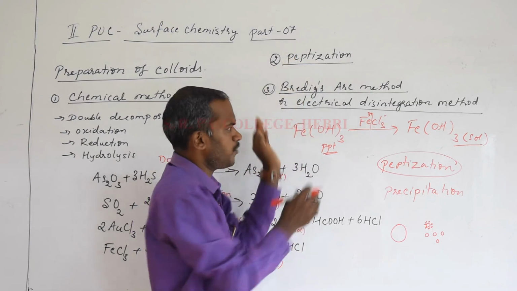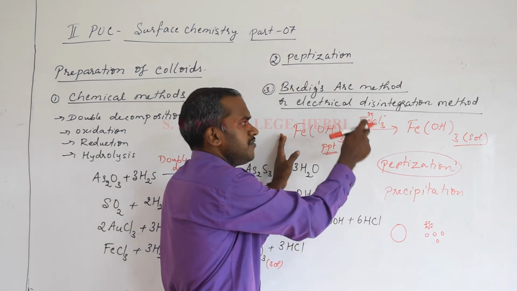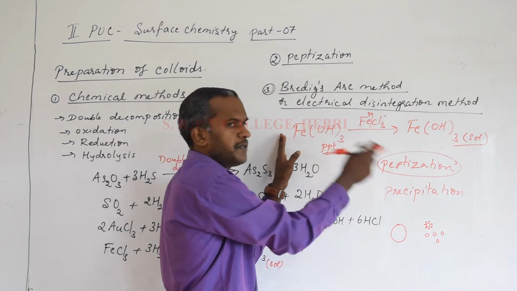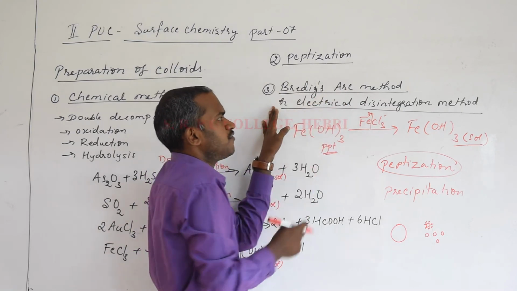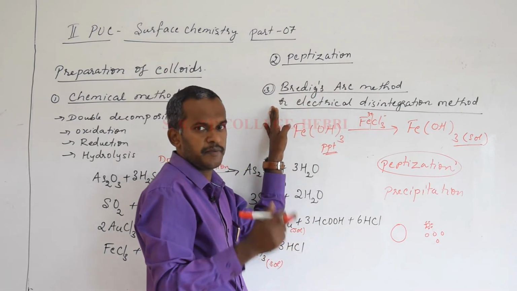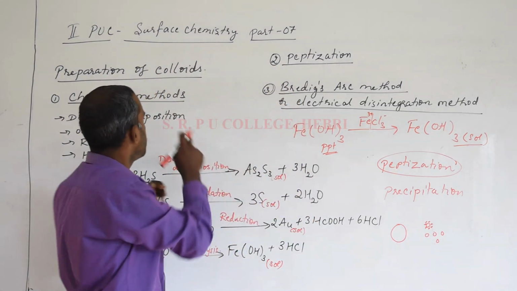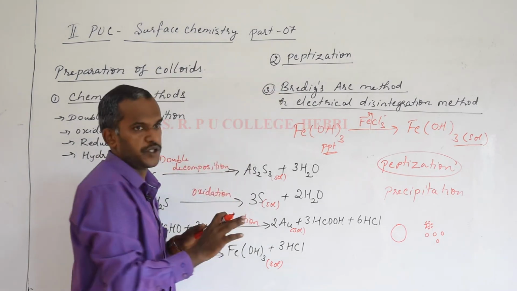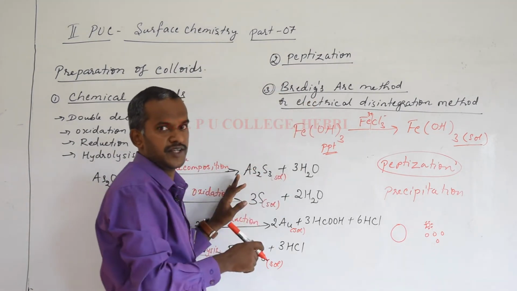Remember the definition and one example. The electrolyte added in this process of peptization is called a peptizing agent. The Bredig-Zark method of preparation of colloids, or electrical disintegration method, I will take up in the next class, but first understand these two methods of preparation, the chemical method and peptization. Are you clear? So the next method I will take up in the next class. Thank you.